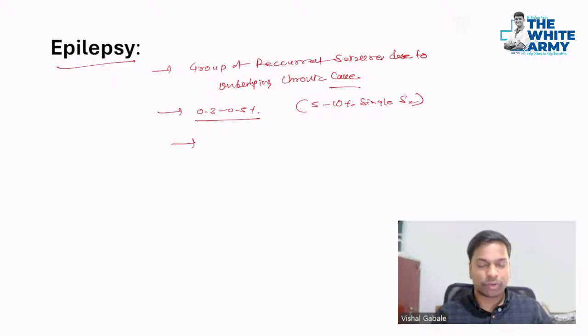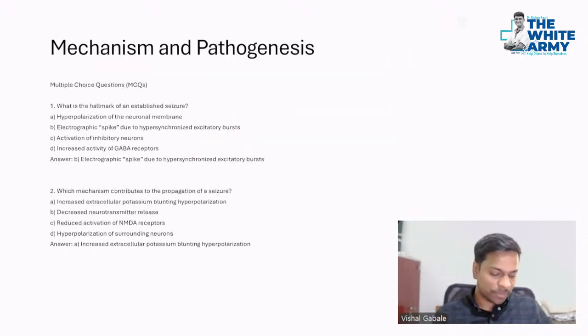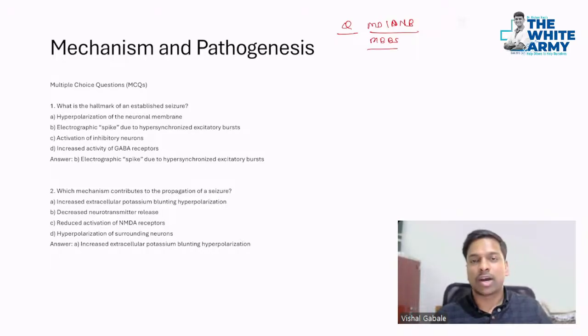And if you talk about per 1,000 people, the incidence given in Harrison is 5 to 30 people per 1,000. Don't worry about the numbers. Nobody's going to ask you this, but that gives an overview of what to expect from this topic. All right. Now let's dive into the mechanism and pathogenesis. This is very important. If you're preparing for MD, DNB, or MBBS prof exams, hands down, you will get one question on the mechanism and the pathogenesis.